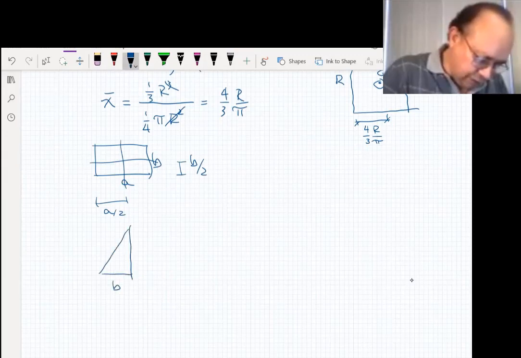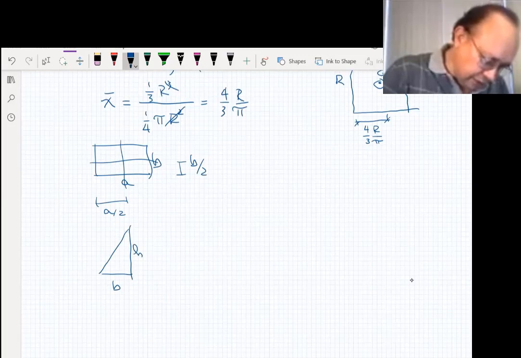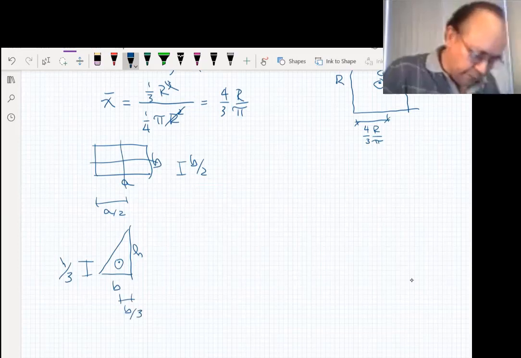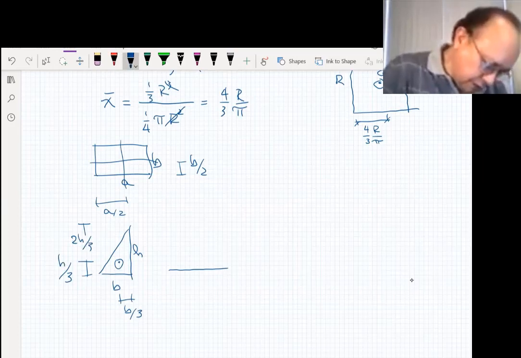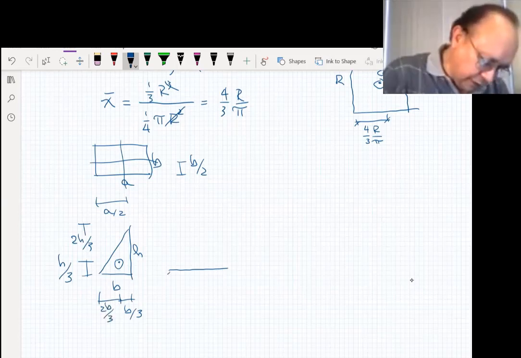If this is B and this is H, the center of gravity will be over here somewhere where this distance is h/3, or this distance is b/3, or if you have it like this, this distance is 2h/3, right? And this distance will be 2b/3.